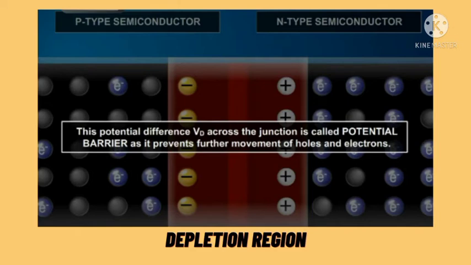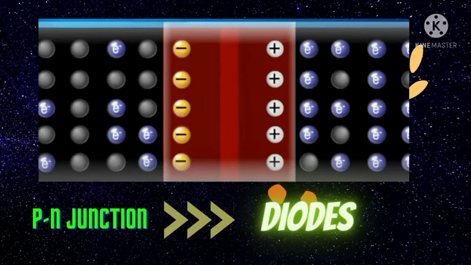The region created at the junction, we call the depletion region. The p-n junction created with a certain value of potential barrier at the depletion region, we call a diode. So a diode is also known as a p-n junction.